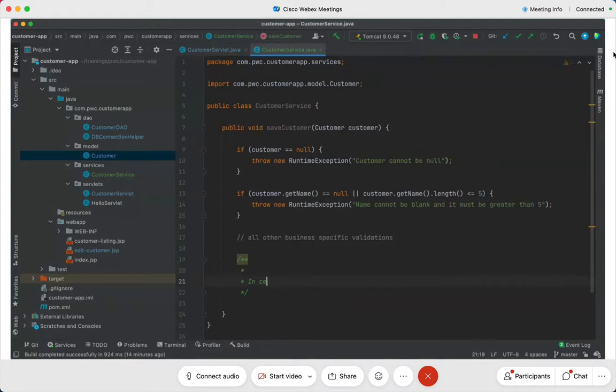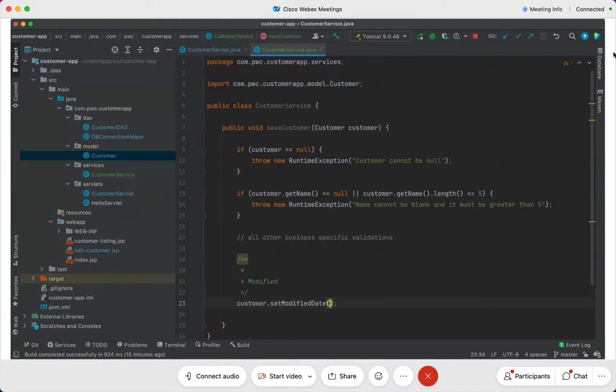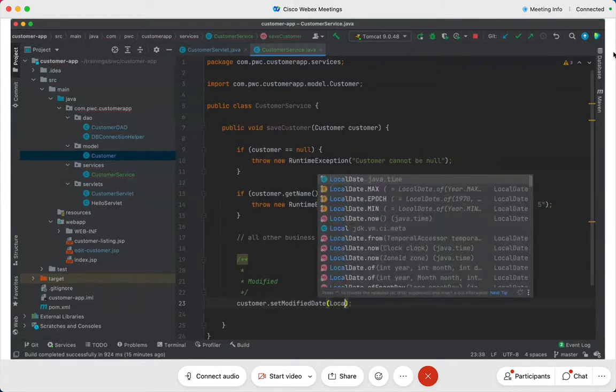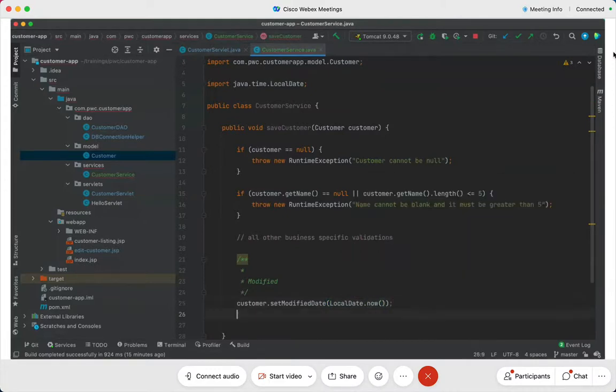So tell me if this is what I would do. Don't you think, what would be the modified date? Come on, tell me. What would be the modified date? This is the part of the business logic, that the modified date must be equal to today's date, the date on which it was modified. So in the business logic class, I'm going to write customer.setModifiedDate to LocalDate.now. Come on, this will give me today's date. See, I have not included it in the update statement. Forget about that. But otherwise, you see customer.setModifiedDate LocalDate.now. Correct. So this is the kind of logic that I'm going to write here.